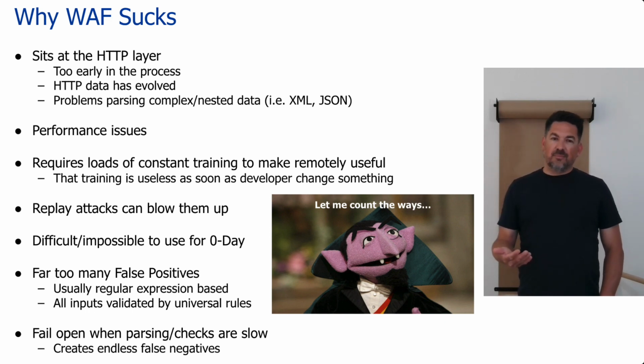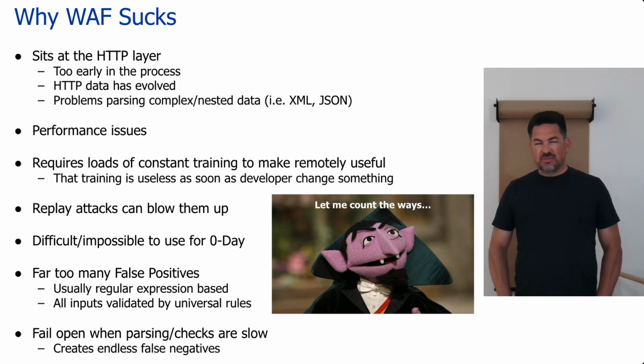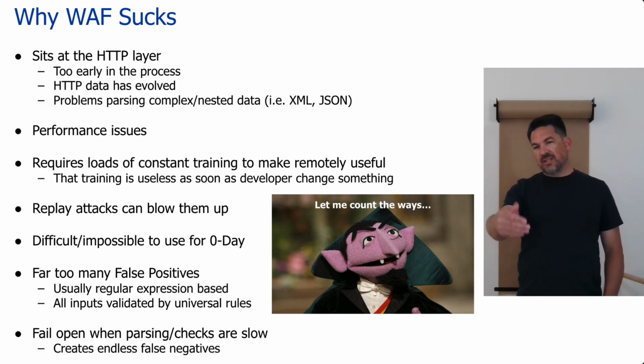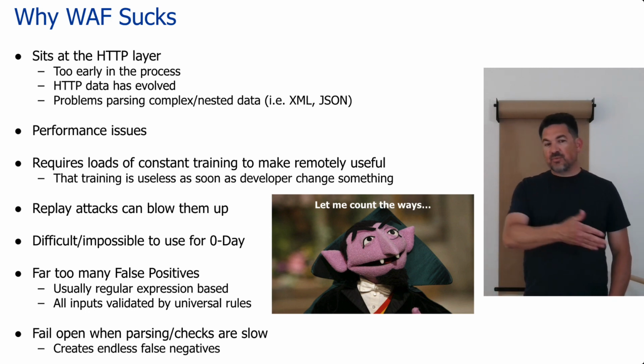There's a problem to me with the usage of WAFs. They'll cover some very basic stuff, so they will block you from some script kiddie attacks and those sorts of things. They can be configured to identify some of those, but they're just not sitting in the right place as far as I'm concerned. They have to be closer. If you do a RASP model, where you put a WAF right in front of it and they're kind of working together, maybe you can get some cool stuff. But I just see some weaknesses. So anyway, that's why they suck.